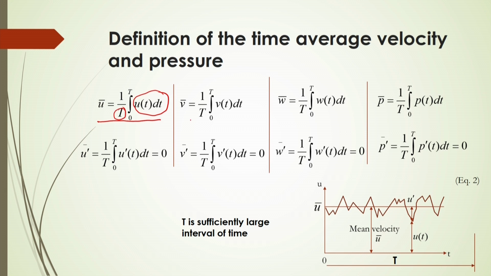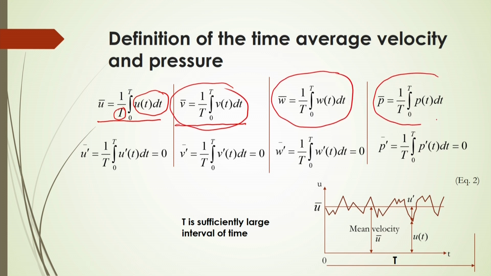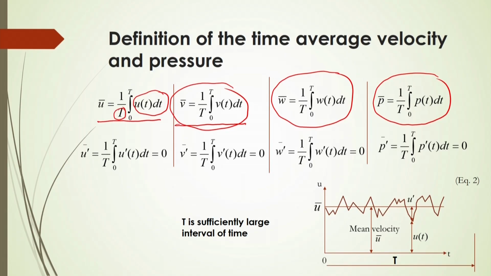And similarly the time average in the y direction, and in the z direction it will be like this. Also the average pressure will again be a time average, because whenever you measure the pressure by a pressure transducer, a sophisticated instrument, the transducer will give you the force difference through a resistance, like voltage.